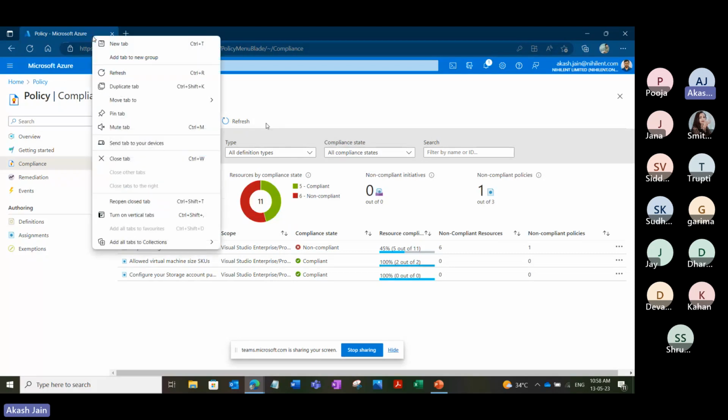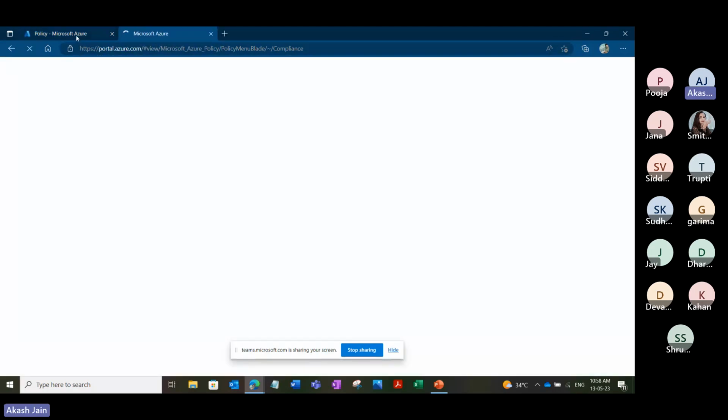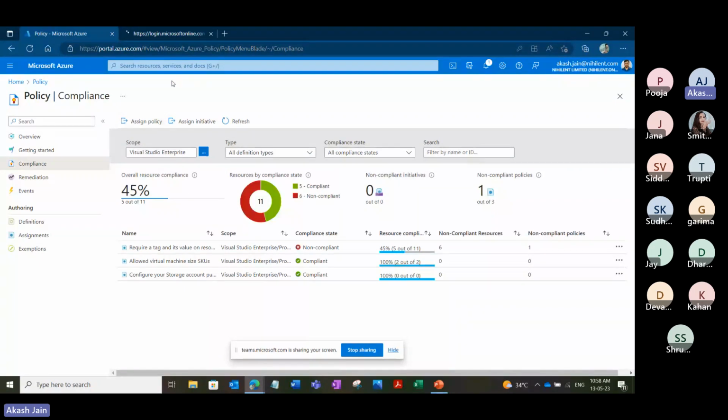I'll open one more portal here so that I can understand. I'll open the storage account here.